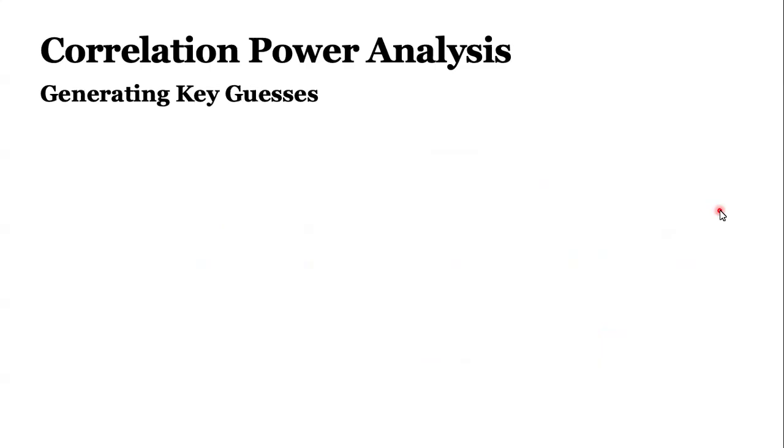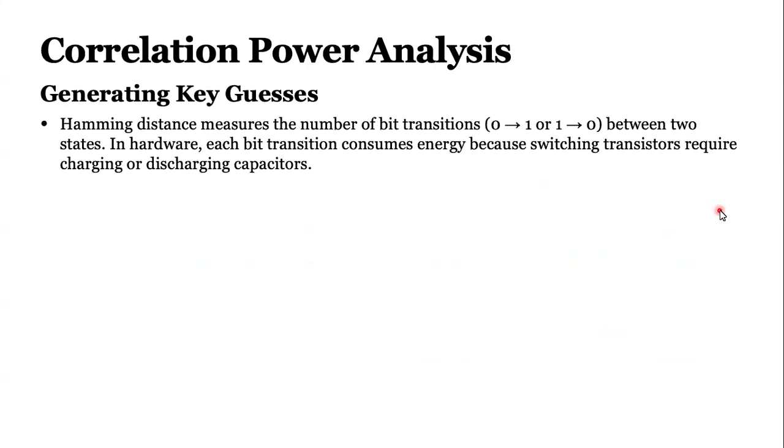And then I said I will generate key guesses, but how? I know that it will go from 0, to 1, all the way to Q, and I will calculate this Hamming distance, which is measuring the number of bit transitions. It goes 0 to 1 or 1 to 0. Because if it's stable, let's say it is 0 and it stays 0, it means that I'm not spending that much power to change the switch signals. But if it is 0 and it is converting to 1, it will require more power to make this change.